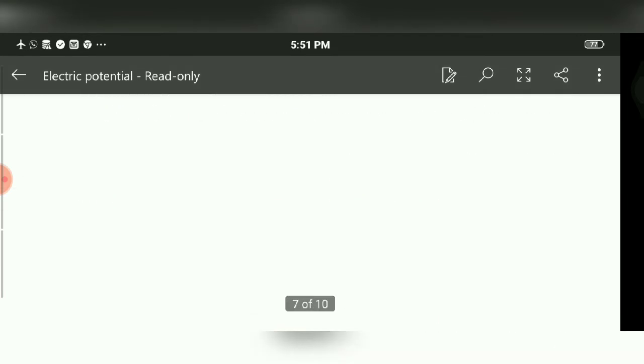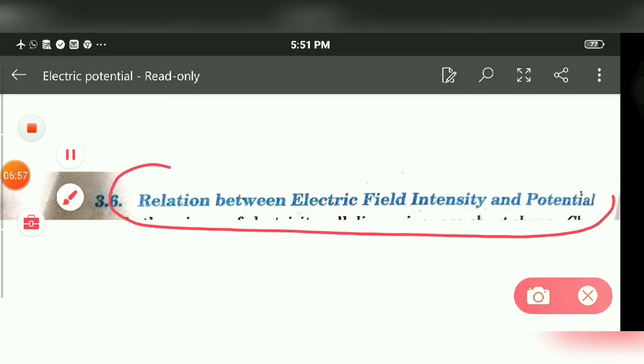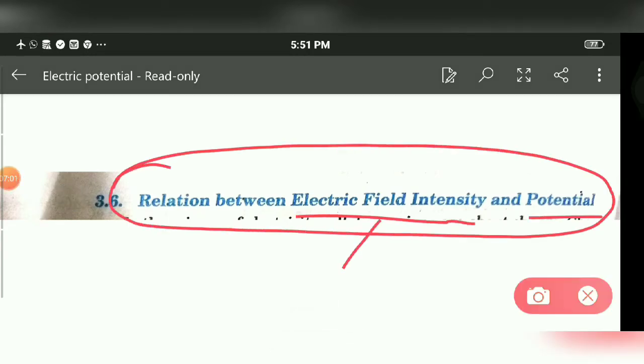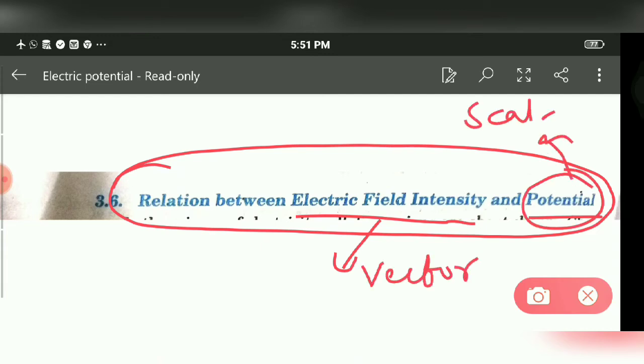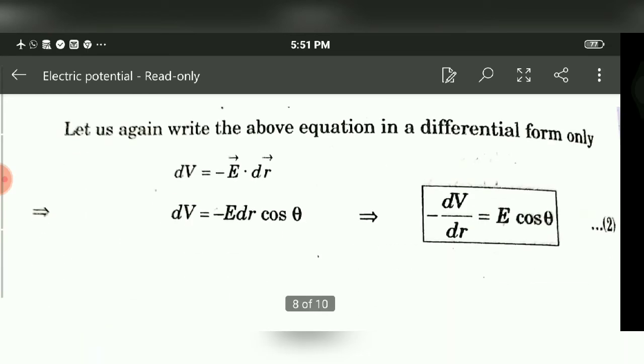So next is the relation between electric field intensity and potential. As we know, electric field intensity is a vector quantity, but potential is a scalar quantity. Today we are going to define a relation between them. There is no need to do the derivation because that's not in the syllabus.